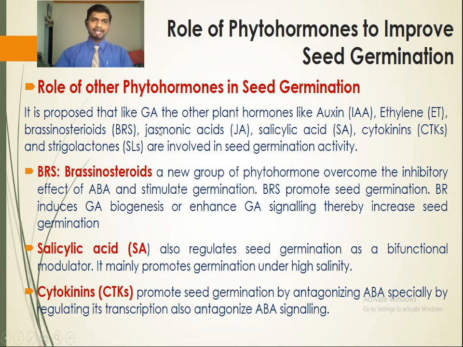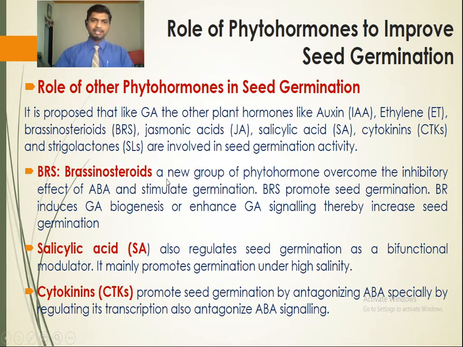It is proposed that like gibberellic acid, the other plant hormones like auxin, indole-3-acetic acid, ethylene, brassinosteroids, jasmonic acid, salicylic acid, cytokinins and strigolactones are involved in seed germination activity. So like gibberellic acid, these hormones also play an important role during seed germination. One by one we are going to study these plant hormones, or phytohormones, that play an important role in improving seed germination. So the first one is the brassinosteroids, BRs.